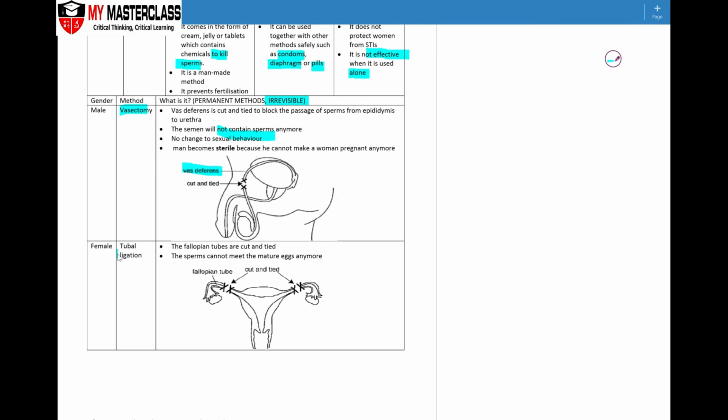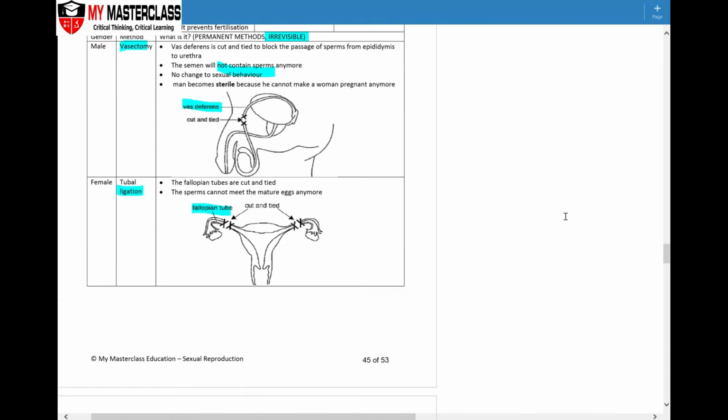Now in the female, it is called the tubal ligation or simply ligation. In ligation, similarly to the male, the oviduct area is being cut. Since the oviduct area is being cut, even if the sperm is able to move upwards, it will find it is unable to meet the matured egg that has been released from the ovary. Therefore, since fertilization usually takes place at the oviduct, otherwise known as the fallopian tube, there can be no fertilization taking place anymore.